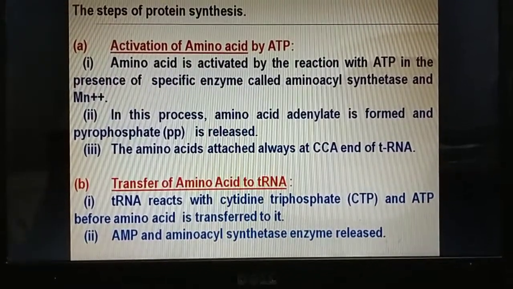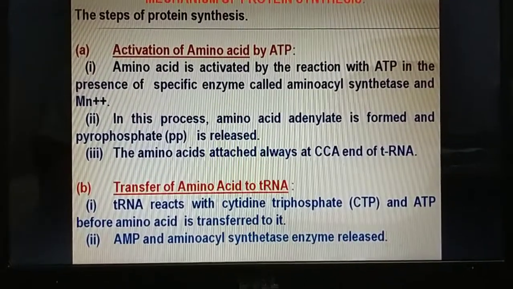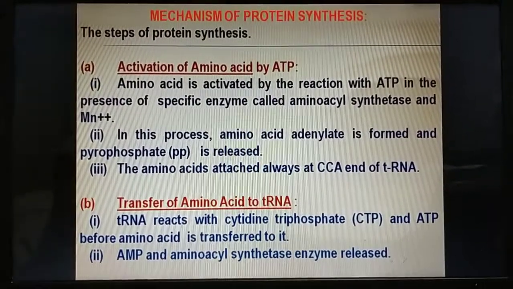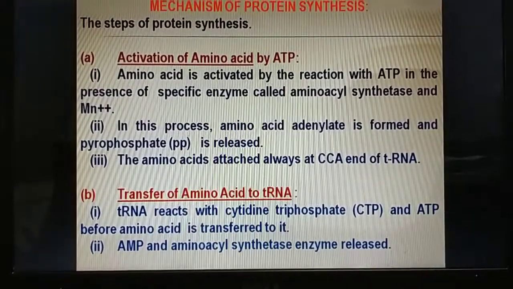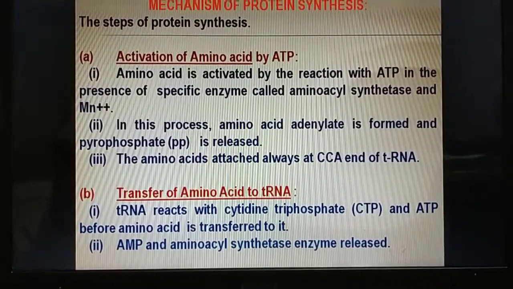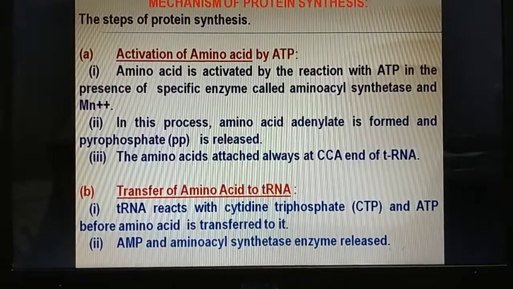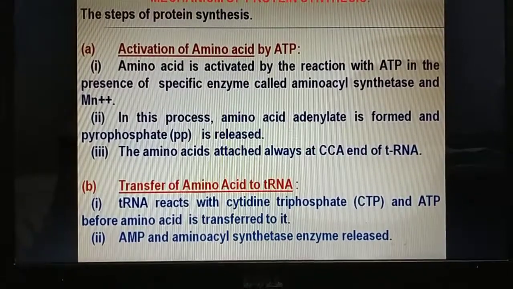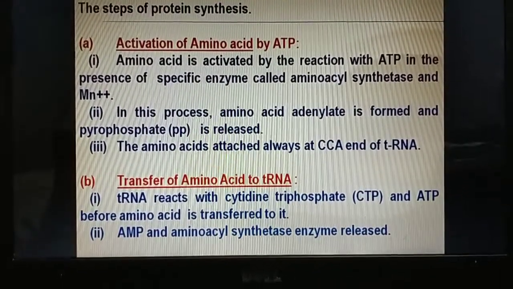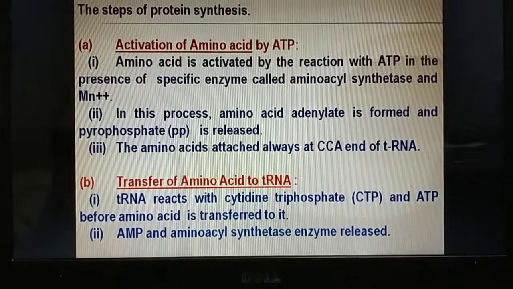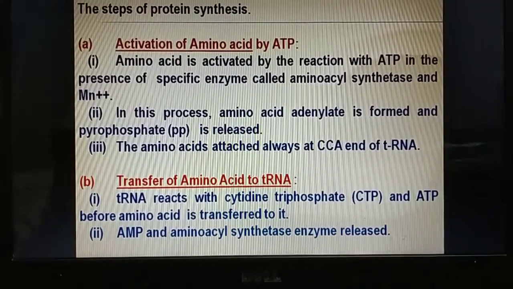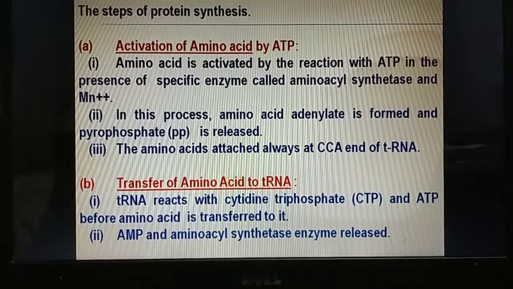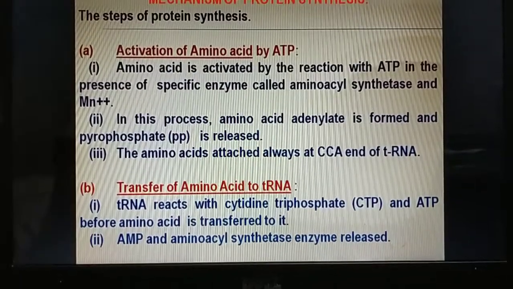Mechanism of protein synthesis. The entire mechanism of protein synthesis can be well understood in the following steps. Step 1. Activation of amino acid by ATP. Amino acid is activated by the reaction with ATP in the presence of a specific enzyme called amino acid synthetase and manganese ion. In this process, amino acid adenylate is formed and pyrophosphate is released. The amino acid is attached always at the CCA end of tRNA.